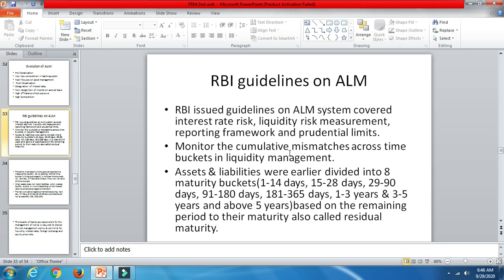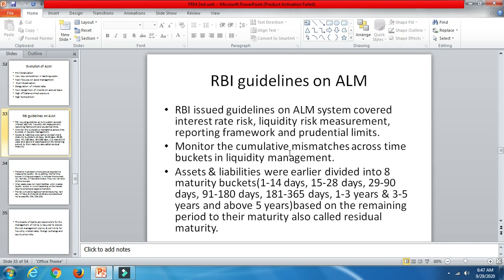Matching will be done for particular days. If there is a mismatch between the assets and liabilities, that will be taken care of as a residual maturity, and the balance will be maintained for